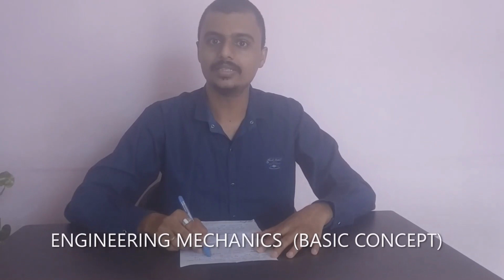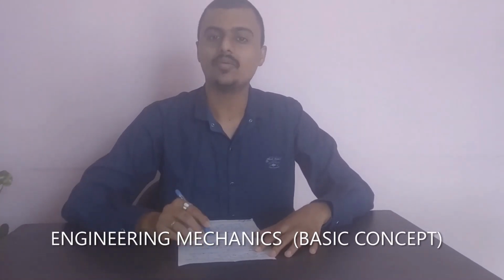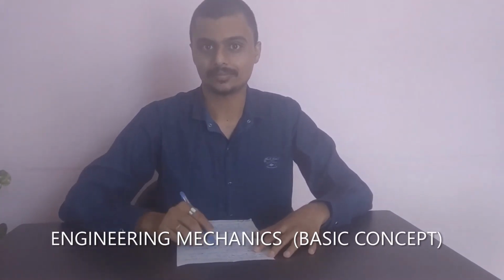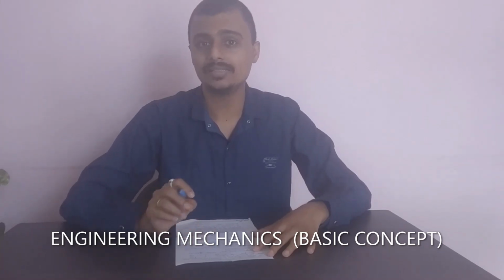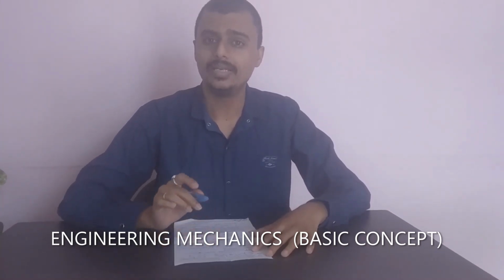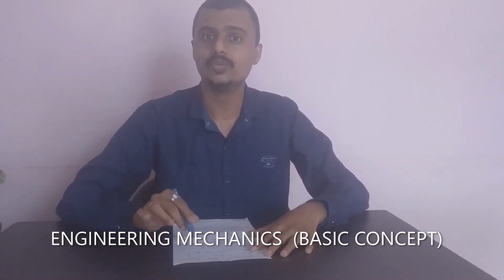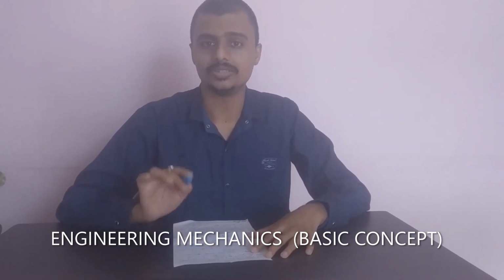This one quantity is mass. Mass is the quantity of matter, meaning how many particles are contained in a body. Its unit is kg.